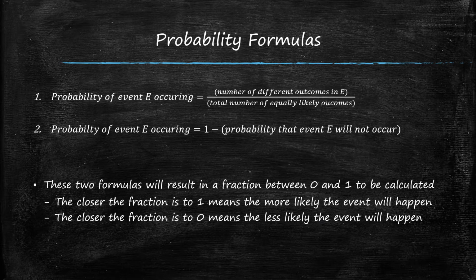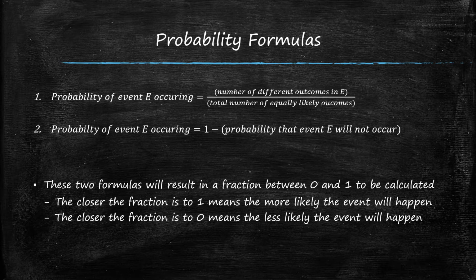How do you calculate probability? There are two main formulas used for finding the probability of an event occurring, and we will be using the variable E to represent any specific event. The first formula that can be used to find the probability of event E occurring is by dividing the number of different outcomes in E by the total number of equally likely outcomes.